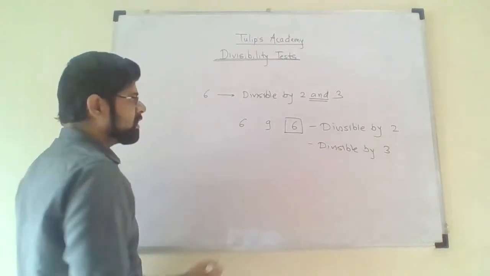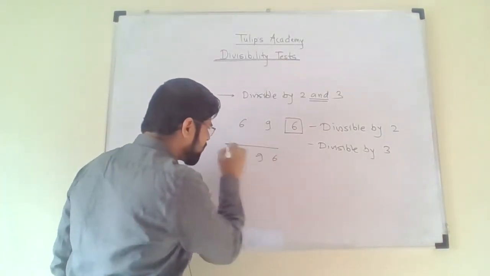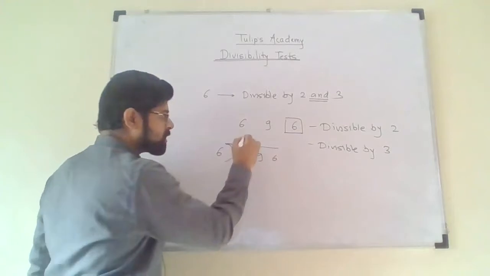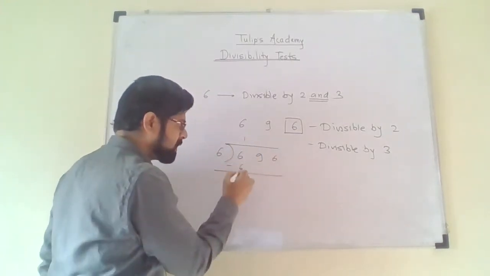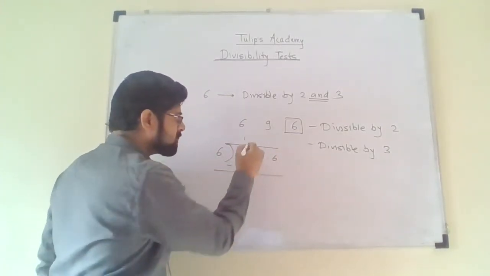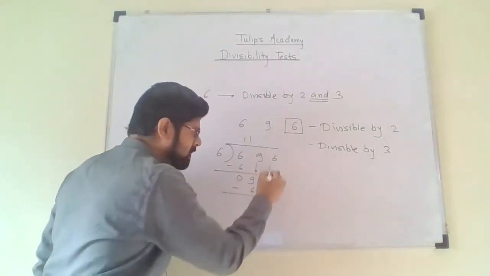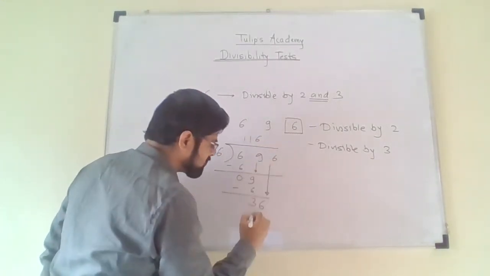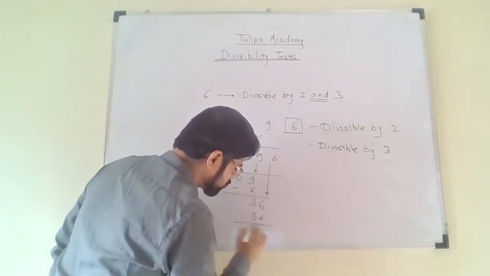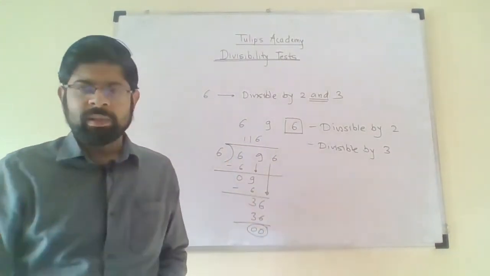And you can check whether it is true or not. 696 divided by 6. 6 ones are 6, 6 minus 6 becomes 0. Now take this 9 down. 6 ones are 6, so 9 minus 6 will be 3. And the last 6: 6 sixes are 36. So the remainder comes to be 0. A remainder of 0 means it is completely divisible by 6.